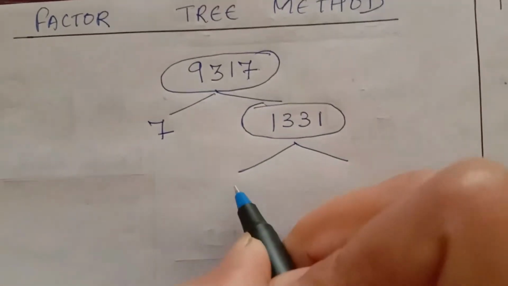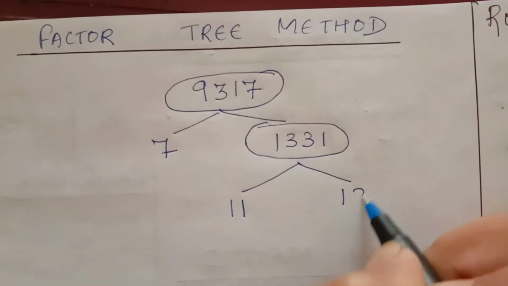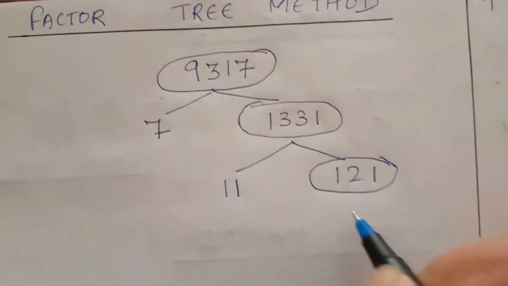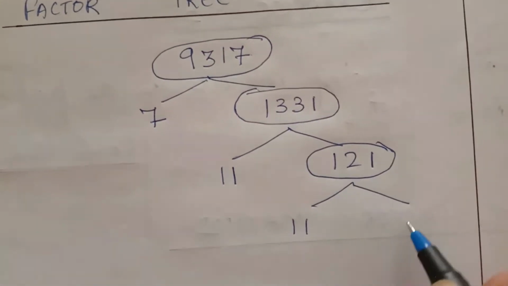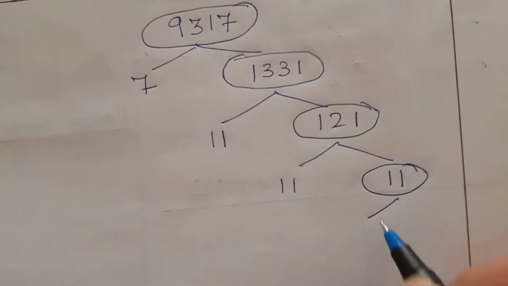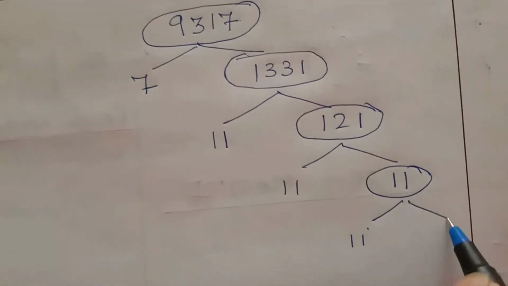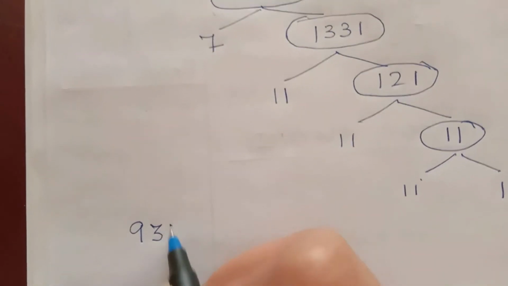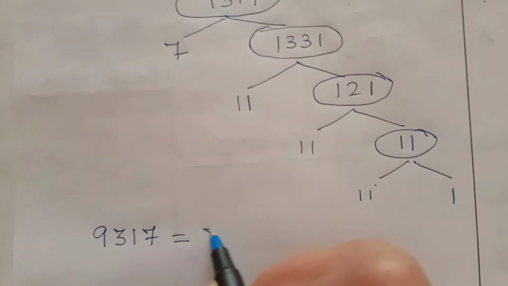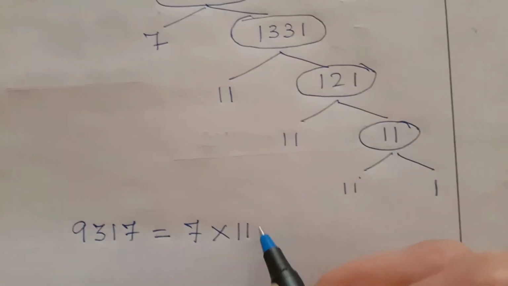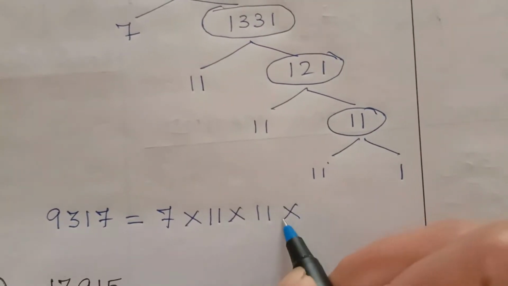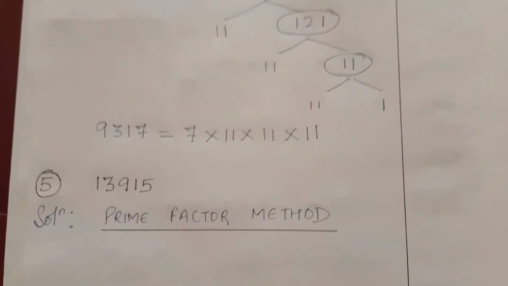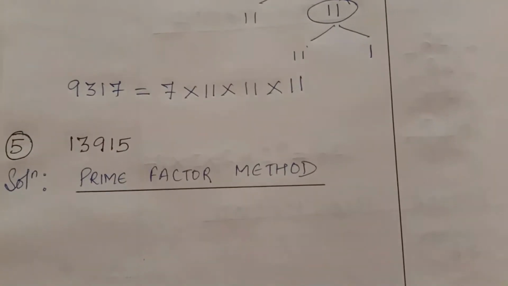So we have done with 11, 121s are, then 11s are. So 11 1s are 11. So here the factor is 9317 is equal to 7 into 11 into 11 into 11. So in both the methods we got the same answer.